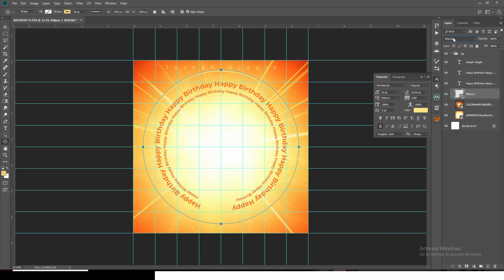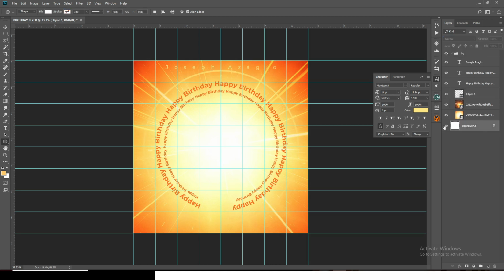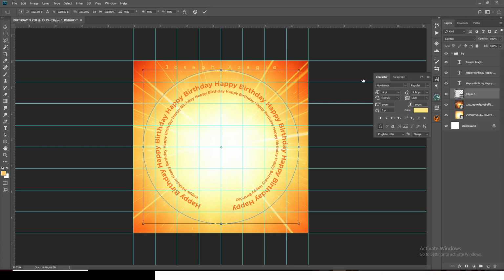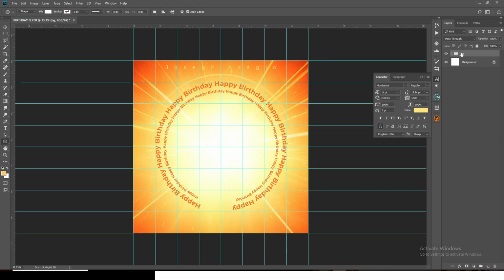Alright, so let's go to the blending modes. Let's set it to lighten. Where is lighten? This is lighten. Click on it. And just like that, we have made it much more interesting and nice. Okay, so I like this. Might like to reduce it a little because I don't like the way it's under the name. I'll reduce it a little bit more. Alright, so I feel like this is way better, way better.